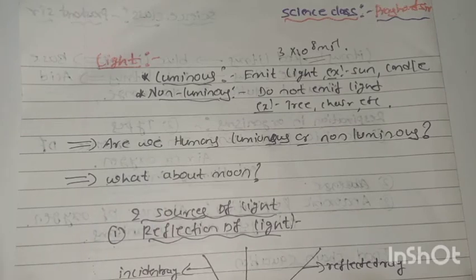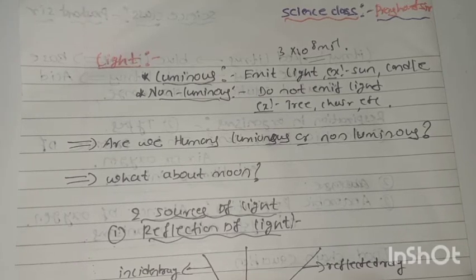Now the second question: what about the moon? Is the moon luminous or non-luminous? Yes, the moon is non-luminous. It does not emit light. It just acts as a reflector with the help of the sun.